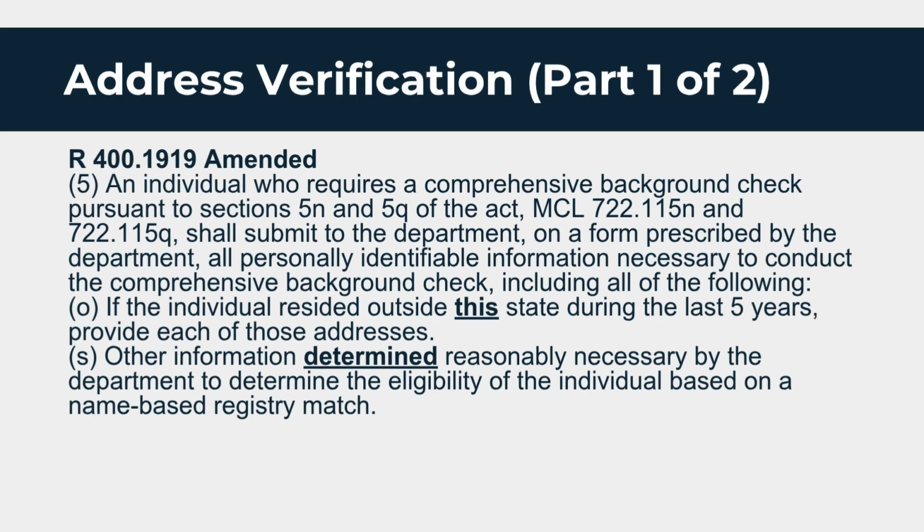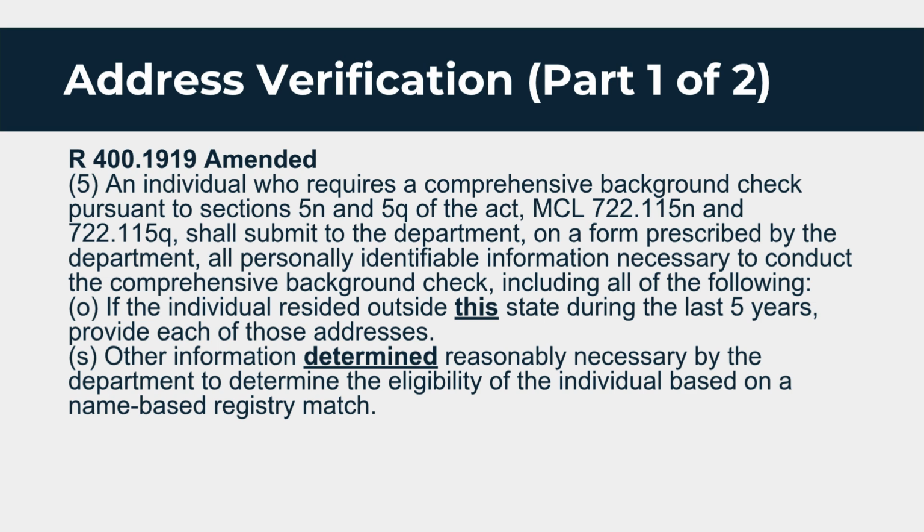Address Verification, Part 1 of 2. R 400.1919 amended. 5. An individual who requires a comprehensive background check pursuant to Sections 5n and 5q of the Act, MCL 722.115n and 722.115q, shall submit to the department, on a form prescribed by the department, all personally identifiable information necessary to conduct the comprehensive background check, including all of the following.